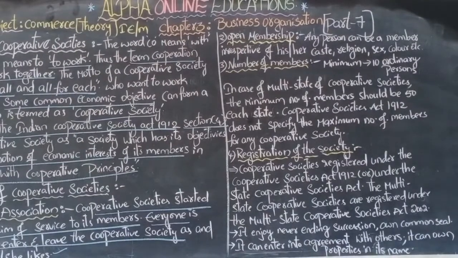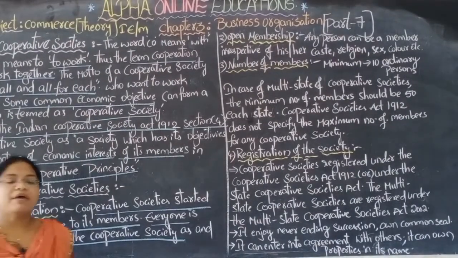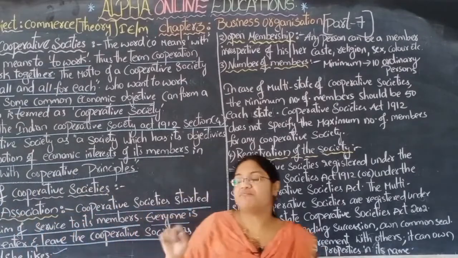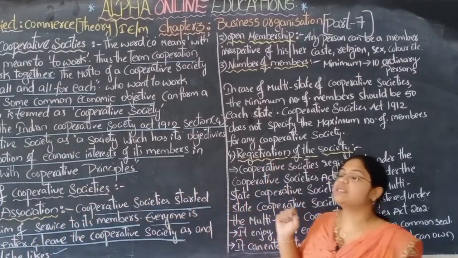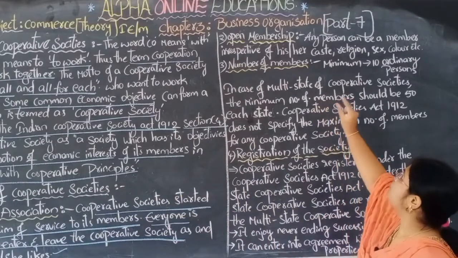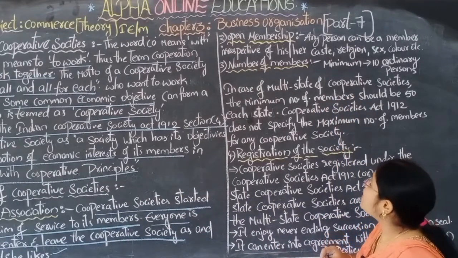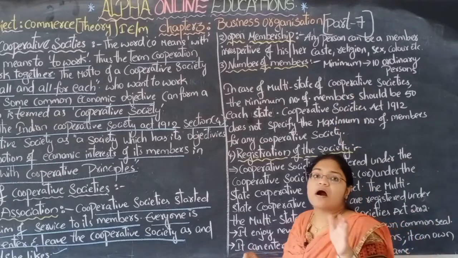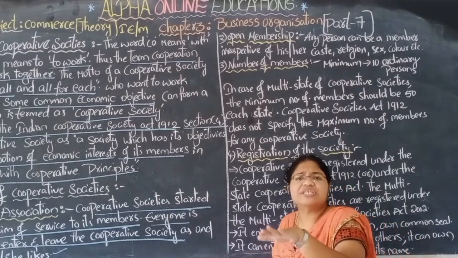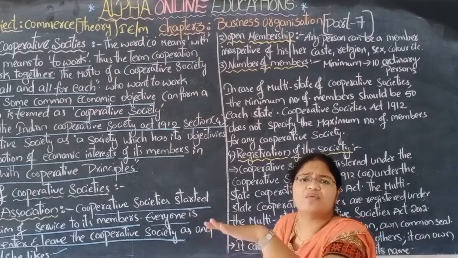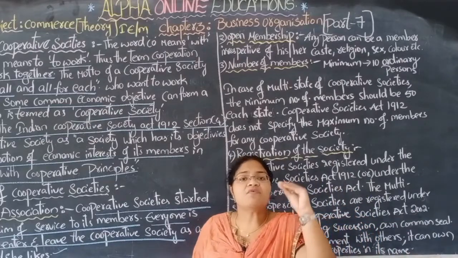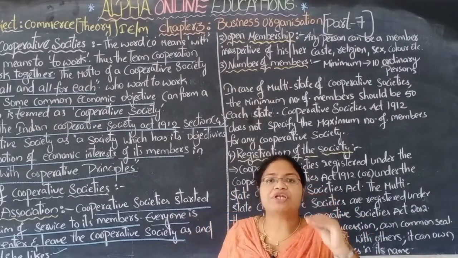The second one is open membership. The membership is open to everyone. Any person can be a member irrespective of his or her caste, religion, sex, education, color, whatever it may be. Anyone can become a member of the cooperative society.